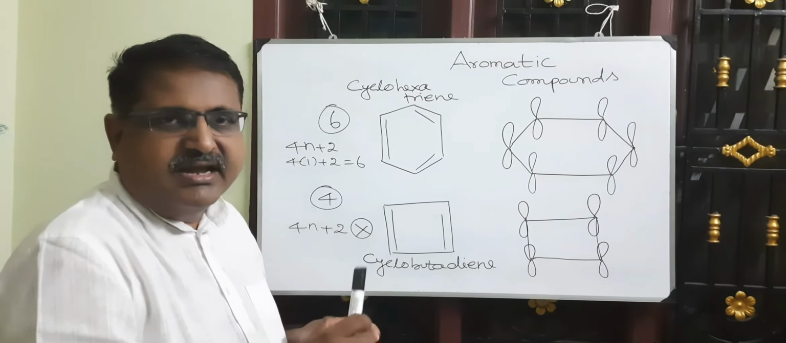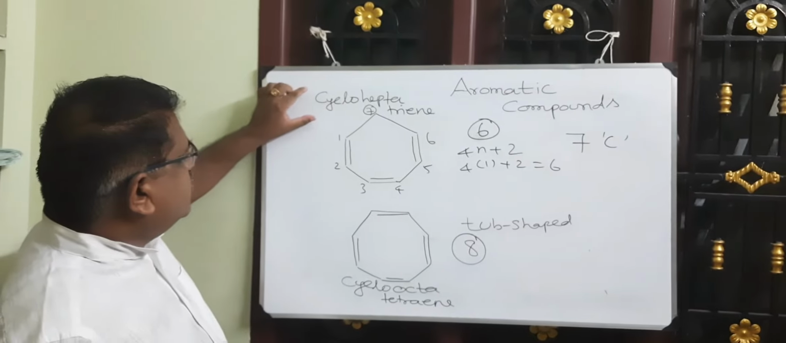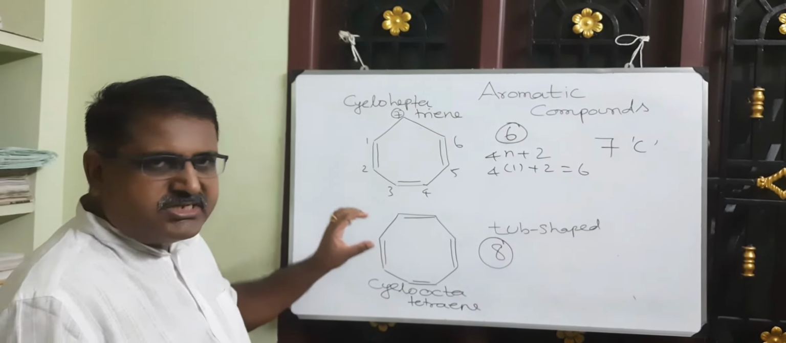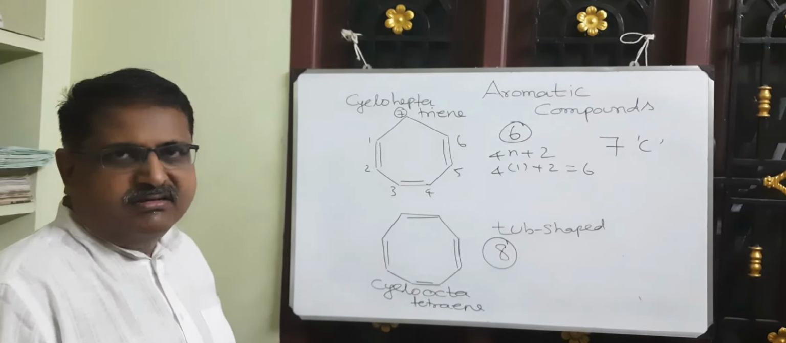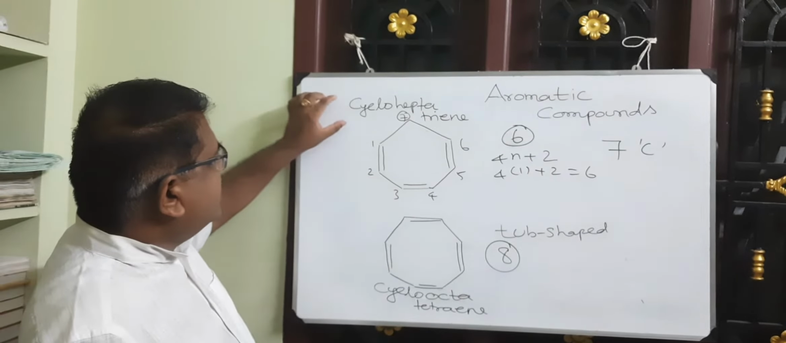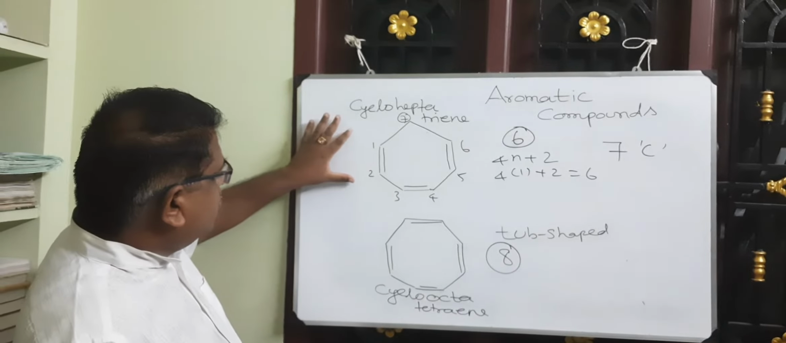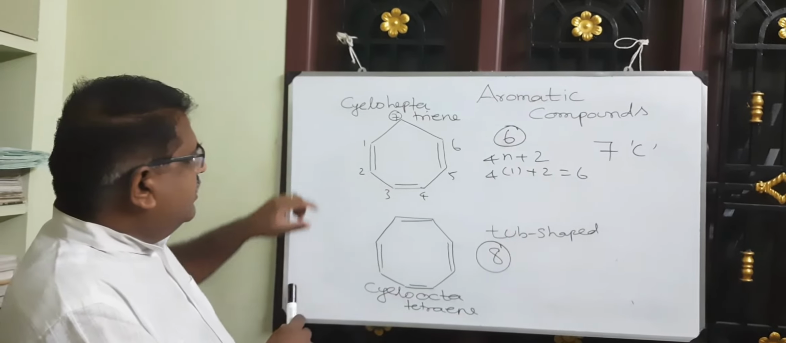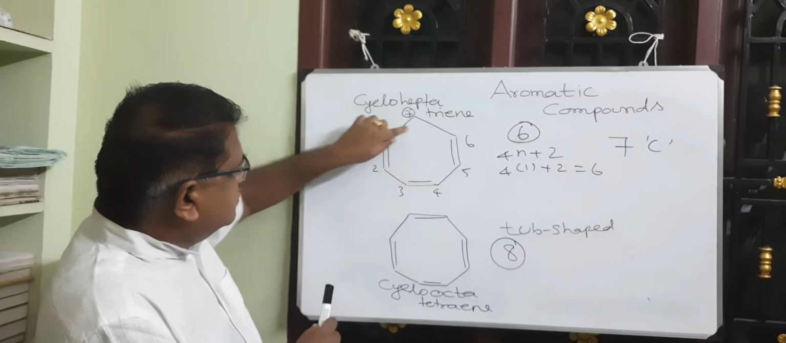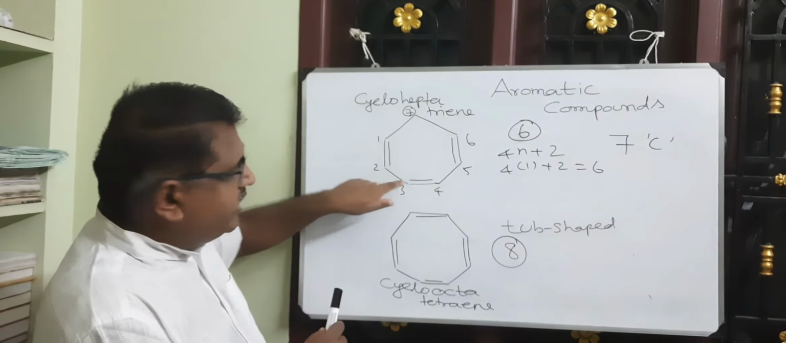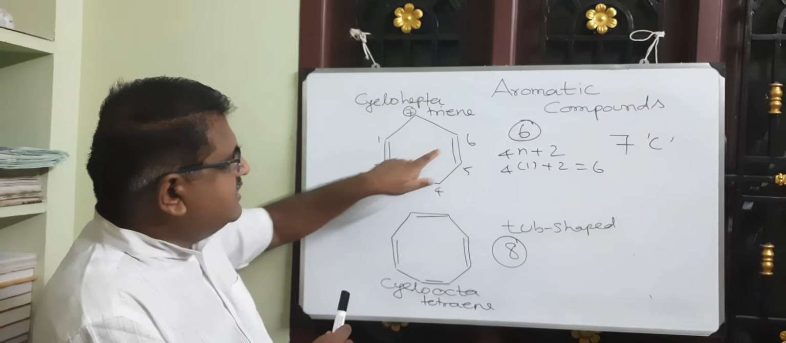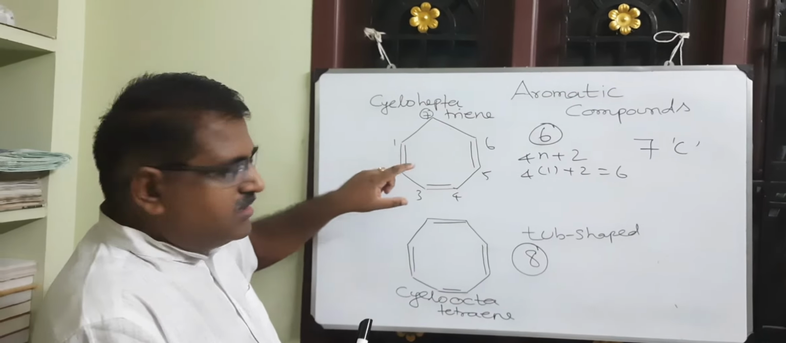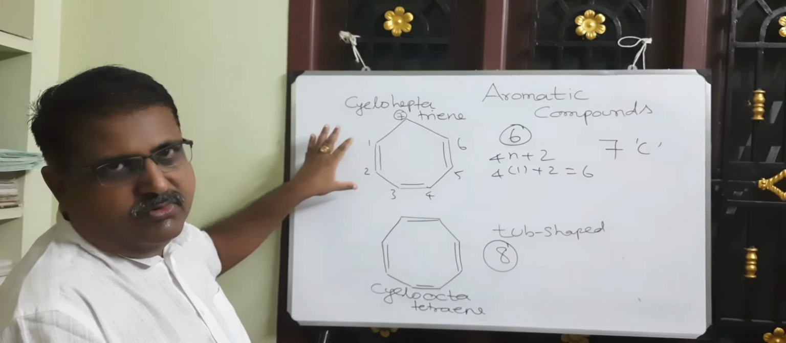Here I have drawn structures of 2 organic compounds, cycloheptatriene and cyclooctatetraene. Let us discuss whether the compounds are aromatic or not. First, let us consider cycloheptatriene. Cycloheptatriene is a cyclic compound and planar in nature. Cycloheptatriene has 3 double bonds, so the number of pi electrons is 6. So it fulfills the Hückel rule. However, this compound is not an aromatic compound.